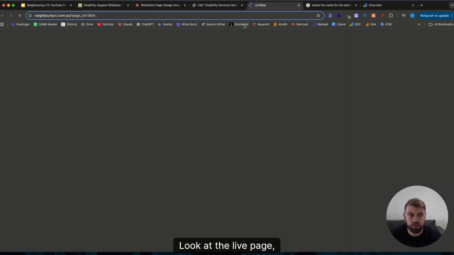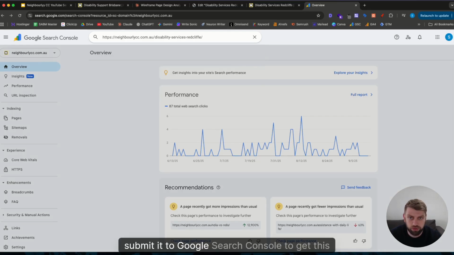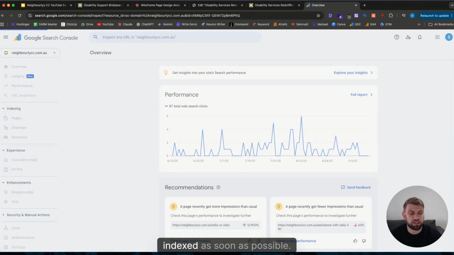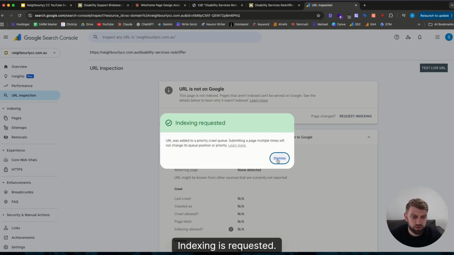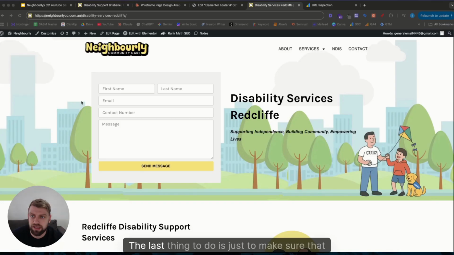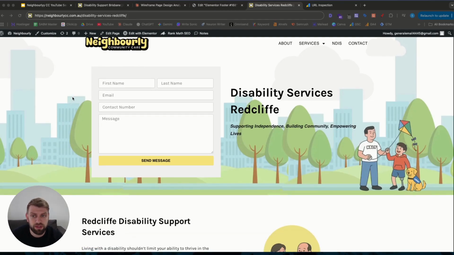Look at the live page, grab the URL, and as always, submit it to Google Search Console to get this indexed as soon as possible. So request indexing. There we go, indexing is requested. The last thing to do is just to make sure that this page is connected to the website.